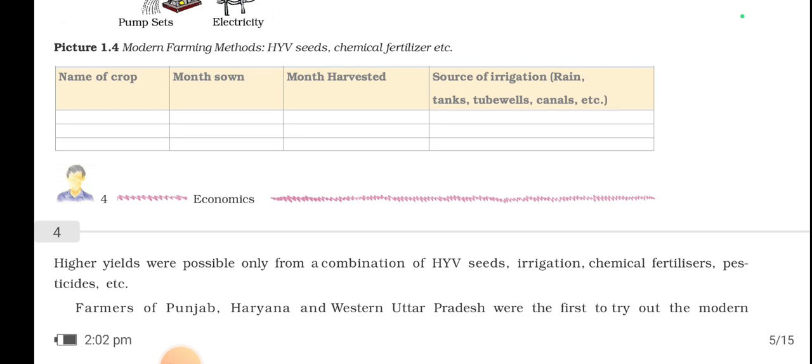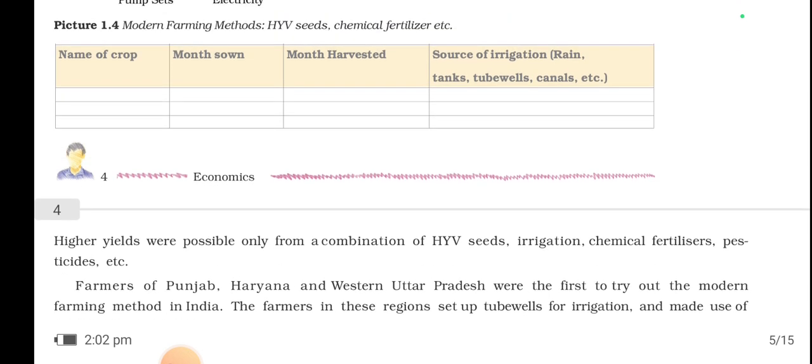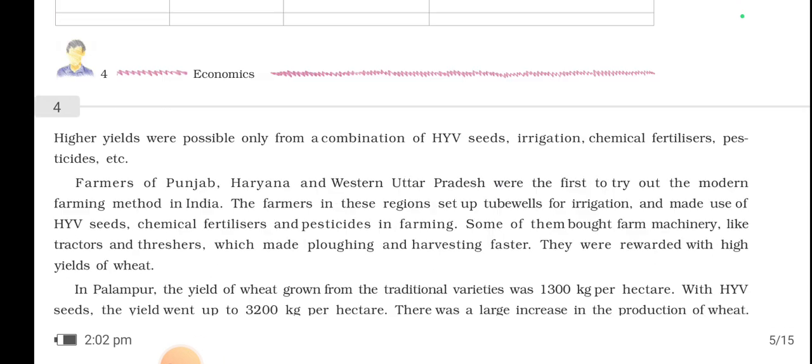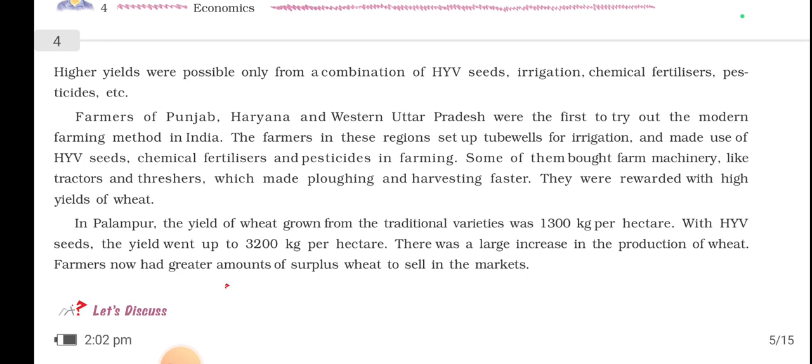Higher crop production was possible only from a combination of HYV seeds, irrigation, chemical fertilizers and pesticides.